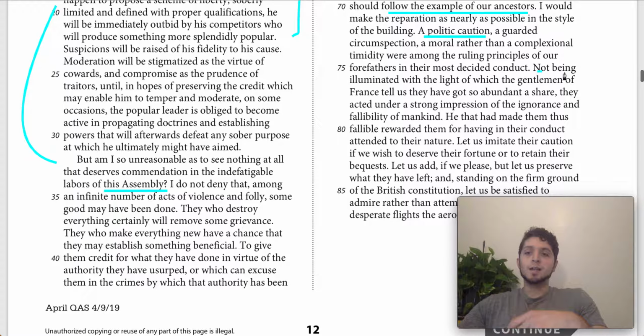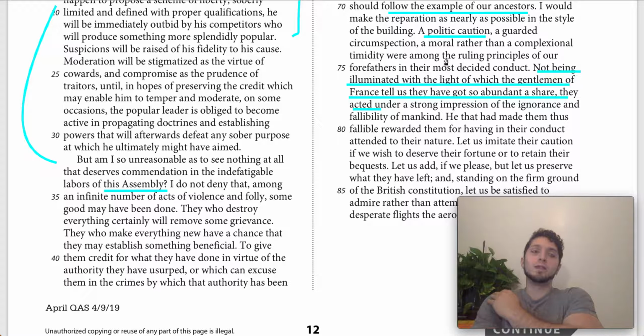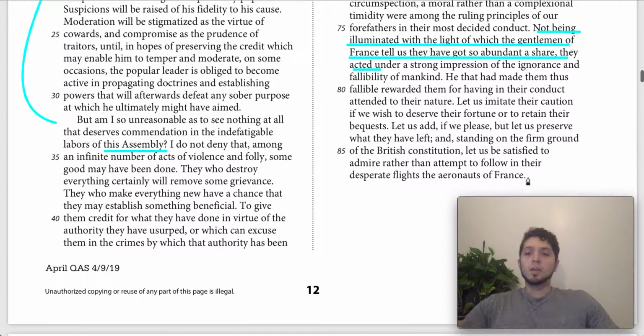I like this line here: not being illuminated with the light which the gentlemen of France tell us they have got in so much abundance, right? So he's saying his forefathers, the British forefathers, were not illuminated with this light. They weren't so enlightened like the French think they are in deciding to form this new government. Instead, they realized the ignorance and fallibility of mankind. So he continues by saying the British Constitution is what we need. We need to preserve that, right? Rather than follow the French in their new political design.